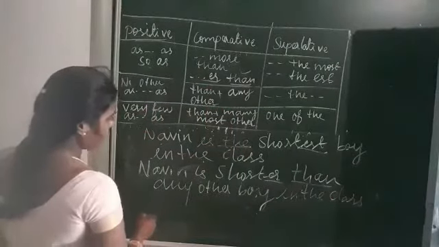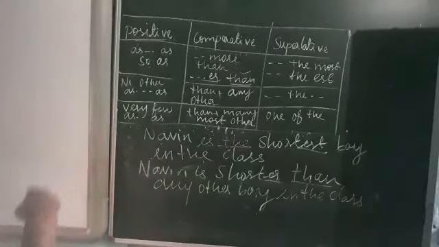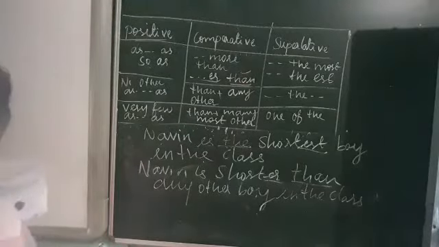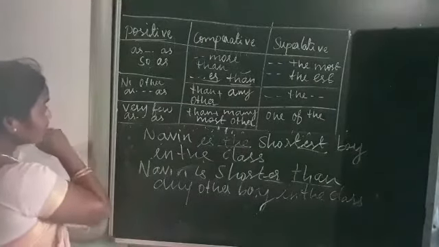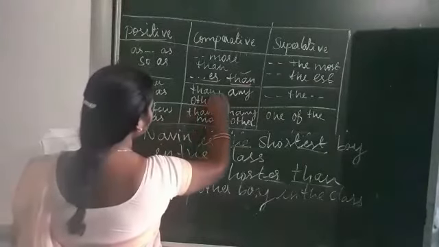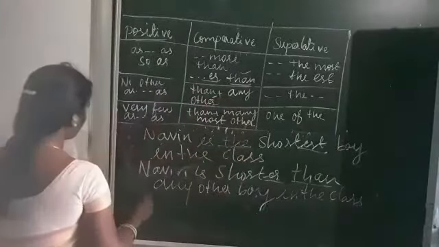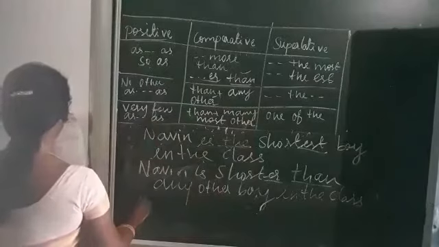Then what is coming here? Er plus than refers to comparison, okay. Next, how do we change it to positive degree? Any means no other boy, okay. So any means er plus than, okay, over. So next we are going to change it to positive degree. How do we change that?